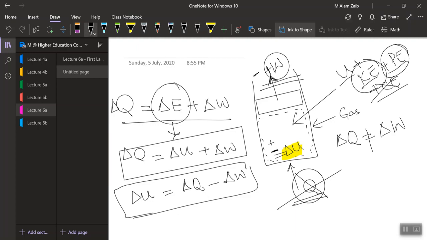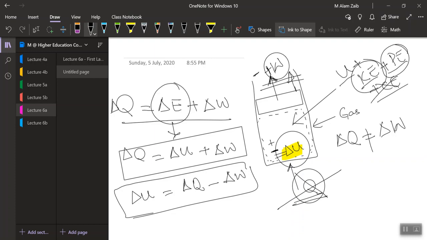In a simple way, if we have work done by the system, where is this work coming from? This work is coming from the change in internal energy. It is the internal energy stored in the system which is responsible for the work done. So the work is done at the expense of internal energy. If there is positive work done, the internal energy would be losing, and we would have a negative change in internal energy.